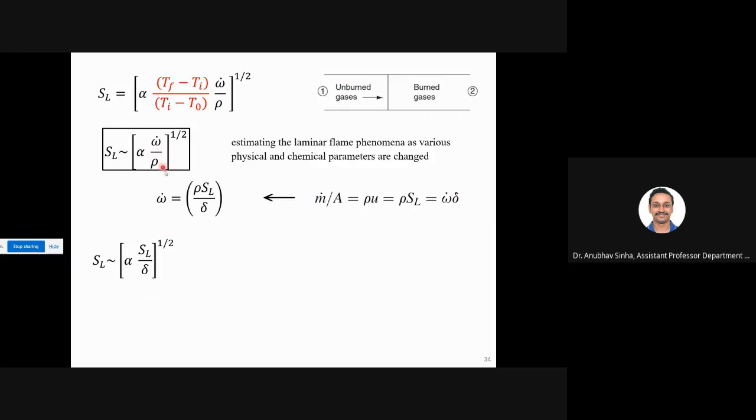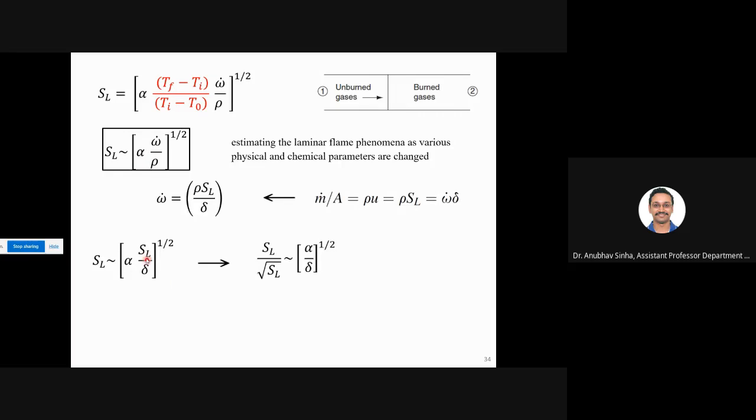I am just substituting it here. Rho will get cancelled. Lambda delta will be in the denominator and SL will be on the top. Is everyone okay? Yes, sir. Substituting this here, we get a relation for SL.